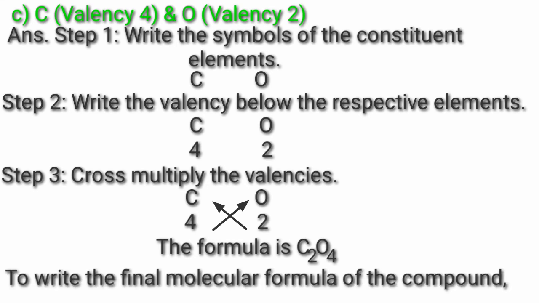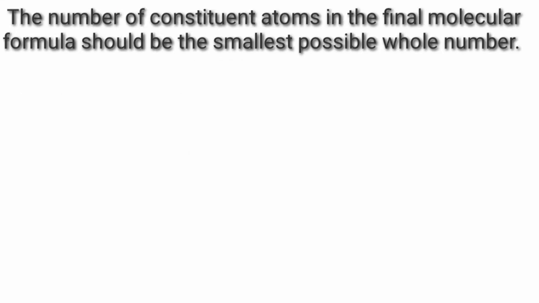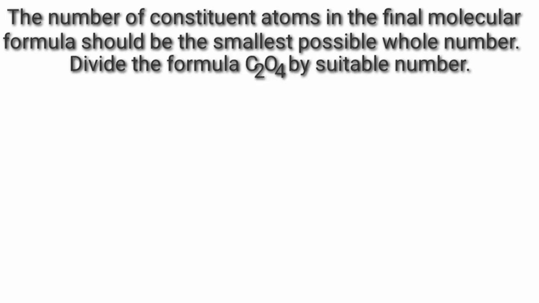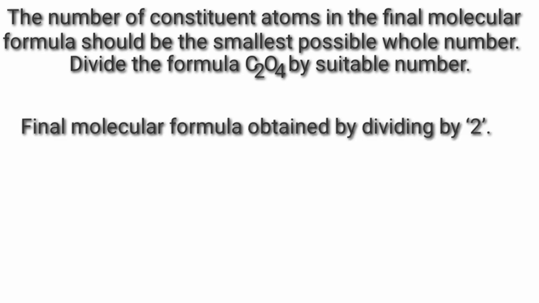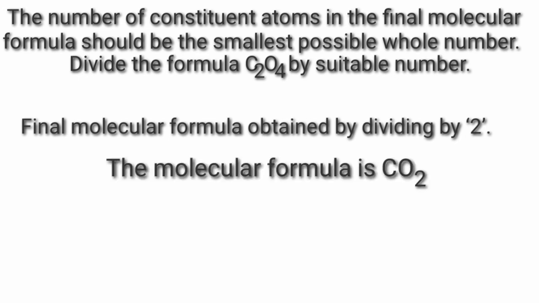To write the final molecular formula of the compound, the number of constituent atoms in the final molecular formula should be the smallest possible whole number. Divide the formula C2O4 by a suitable number. Final molecular formula obtained by dividing it by 2. Molecular formula CO2.